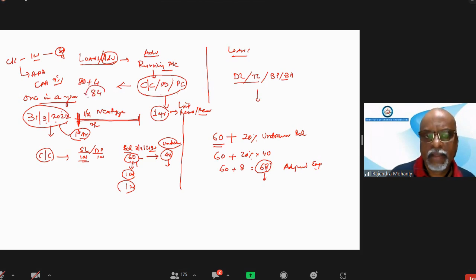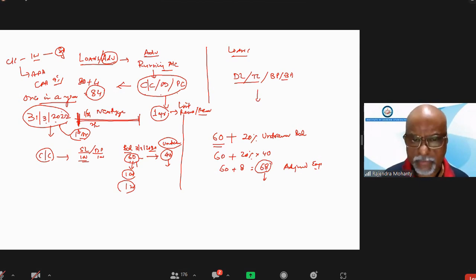1.6.84 will be the exposure. 84 has to be taken. Clear? There is no doubt. Yes, sir, that 20% on undrawn balance is fixed. Actually, that percentage is fixed. Yes, this is fixed.